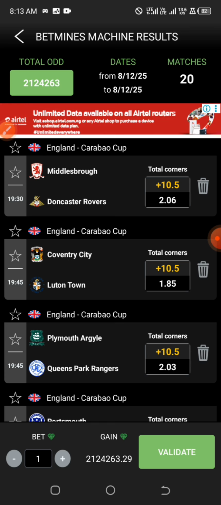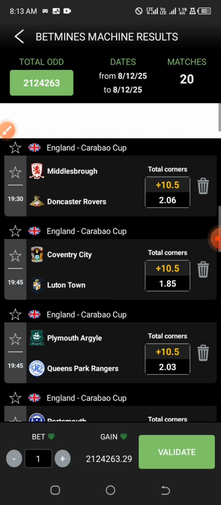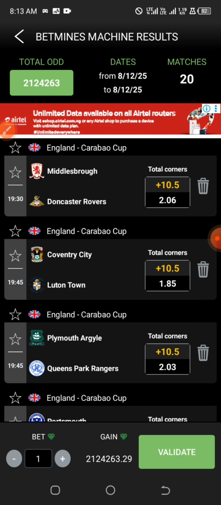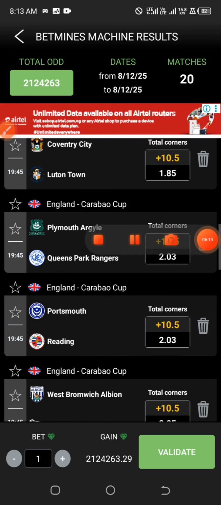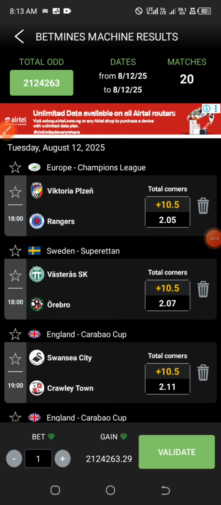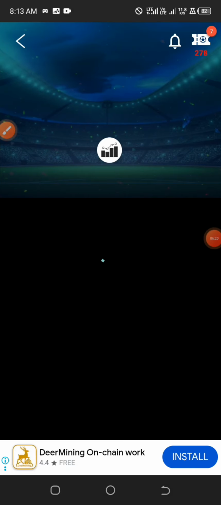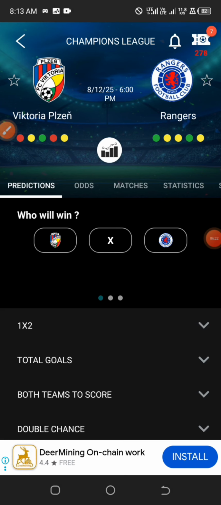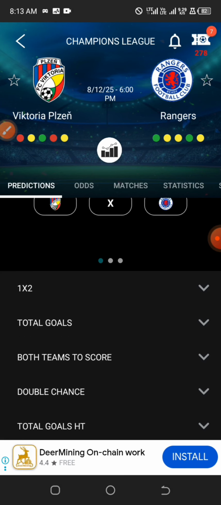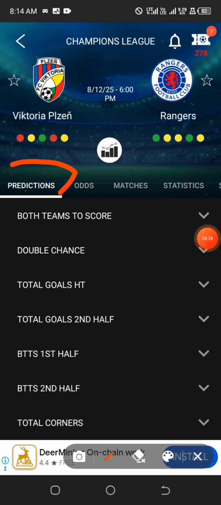There are two ideas towards this particular corners strategy. You only go for games where you are expecting goals to occur very well. And if you want to make use of this app, after generating your games, let us use the first game as an example. Let's assume that you click on this game and you want to check if you can go for the corners. Now we have the predictions here.